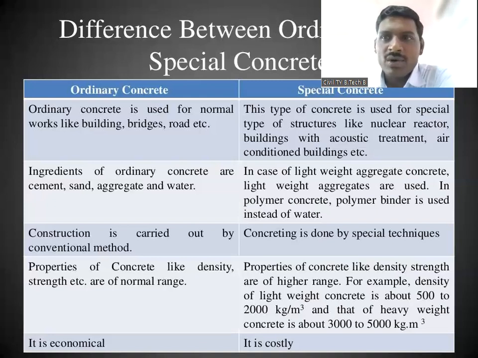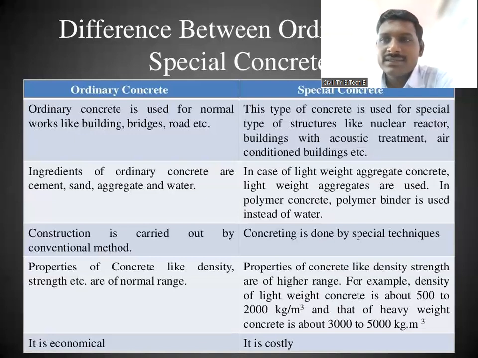So whatever ordinary concrete we are preparing, the properties of that concrete, like the density and the strength of the concrete, are in the normal range. But if we talk about the special concrete, the special concrete has good density and strength in a higher range. For example, the density of lightweight concrete is about 500 to 2000 kg per meter cube.